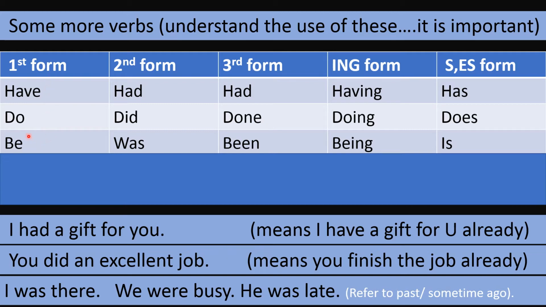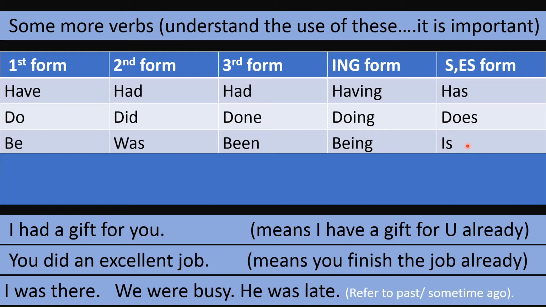So these three are used in present tense. But we are talking of past tense today. So we look at the use of these three verbs: had, did, and was. But before we move next, we have to clarify one thing once again, because previously I explained to you the different forms of be. Be is the first form, was is the second form, been is the third form, being is the ing form, and is is the s form of the verb be.